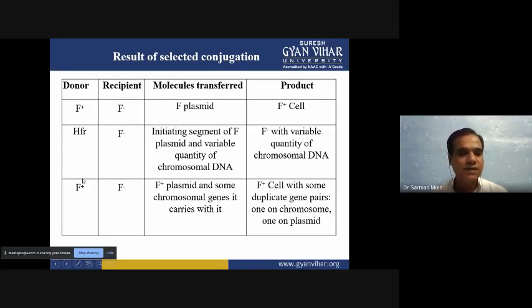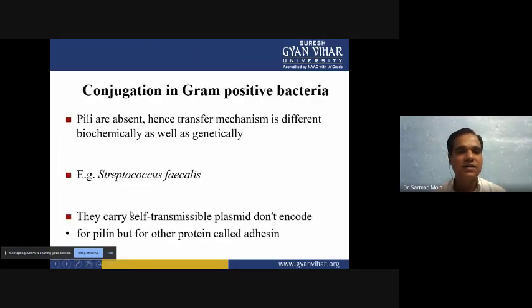So resistance genes can transfer from F plus to F minus, and ultimately both cells will be F plus or resistance type, and they can be resistant against antibiotics. So these three processes are part of conjugation, and there are three types of conjugation. That's why we study three.